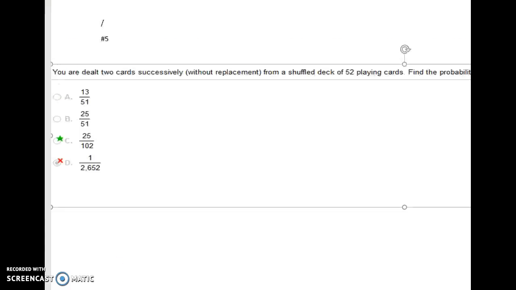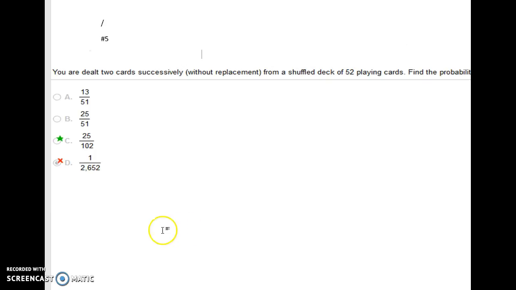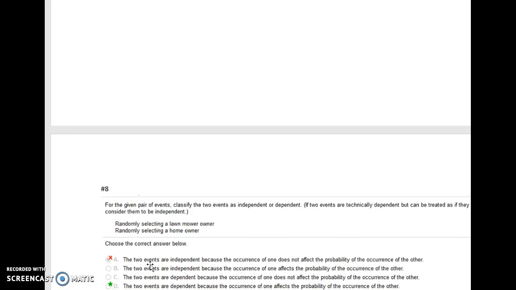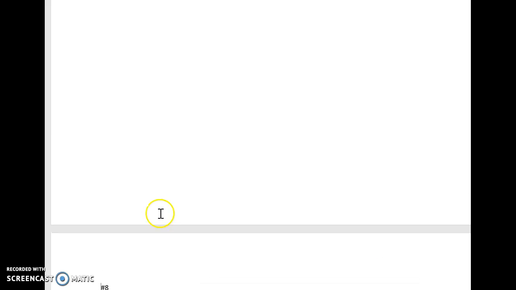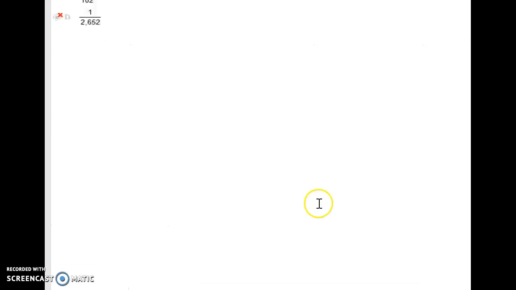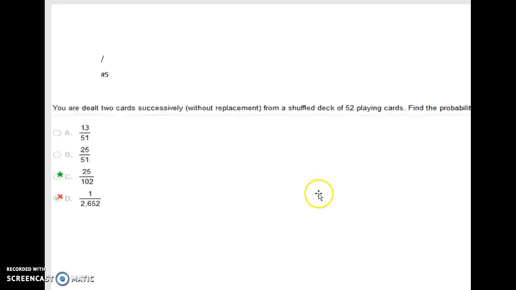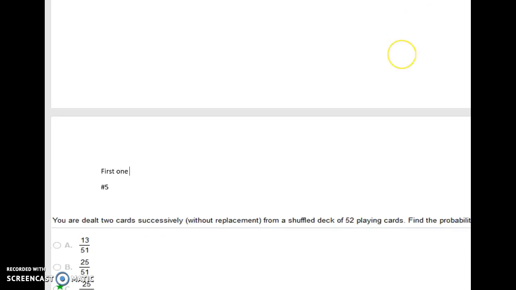Since we're doing 2 cards, we're going to have 2 fractions that we multiply together. I'm going to type it up above here. We want the probability that the first one is black times the probability that the second one is black. We've got a total of 52 cards, and 26 of them are black.